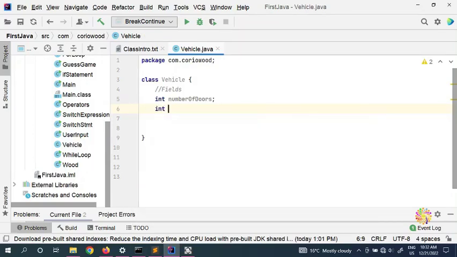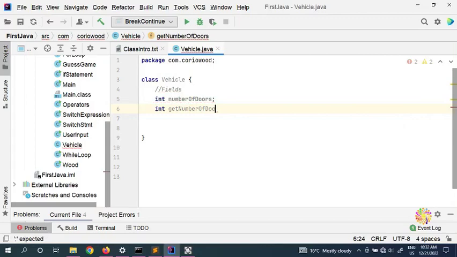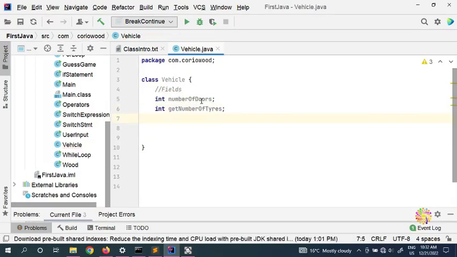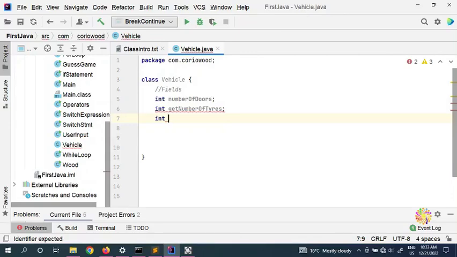We put int number of tires, because all vehicles have a number of doors and a number of tires. And here we can put an int for number of passengers.